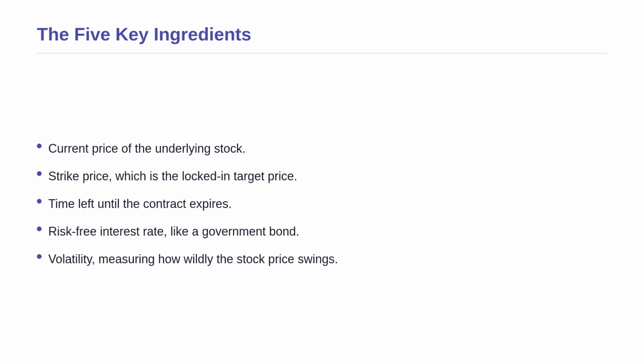And finally, the stock's volatility. Volatility is a crucial measure of how wildly and rapidly the stock's price swings up and down over time. By combining these 5 ingredients, the formula acts as a pricing machine, spitting out a fair price tag.